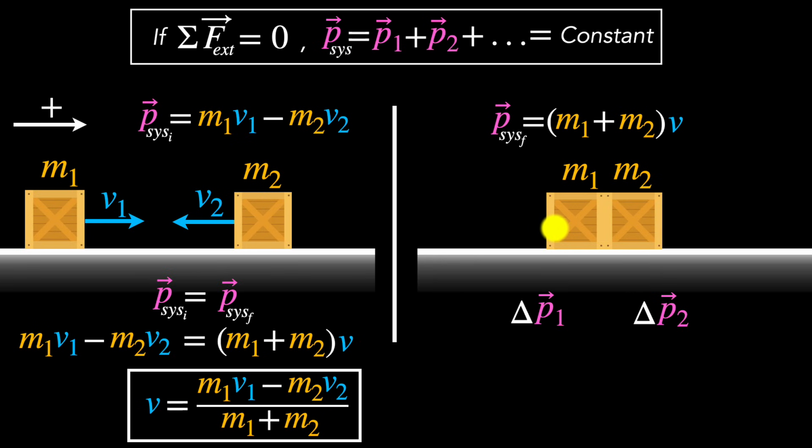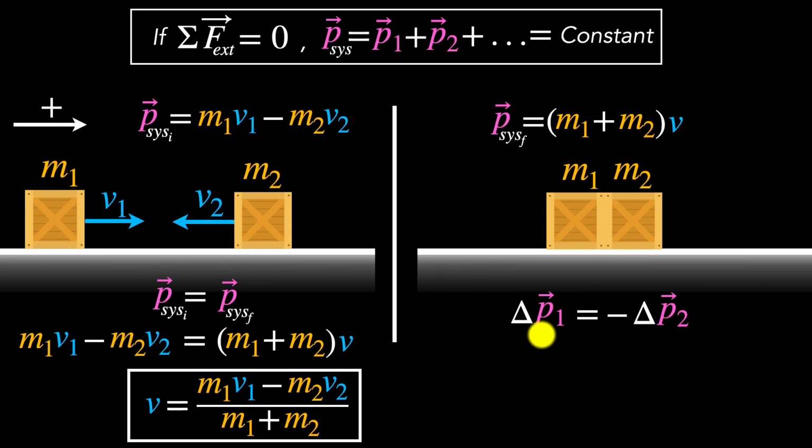Since we know that the total change is zero, the sum of the changes must be zero. So delta P1 plus delta P2 should be zero, right? That's the whole idea. Or in other words, delta P1 should equal negative of delta P2. In other words, whatever momentum one particle gains, the other particle should exactly lose it, and vice versa.